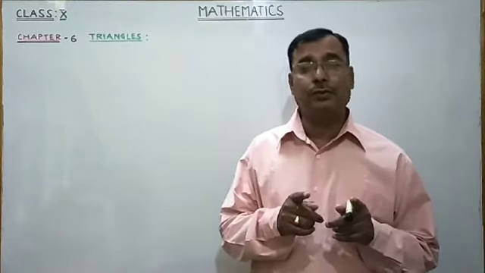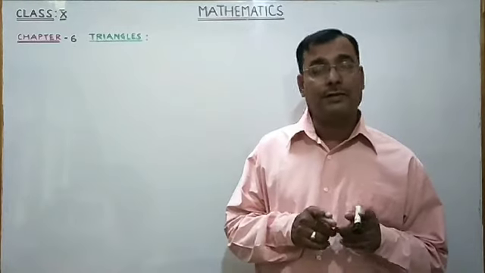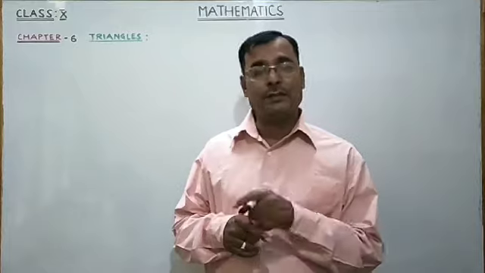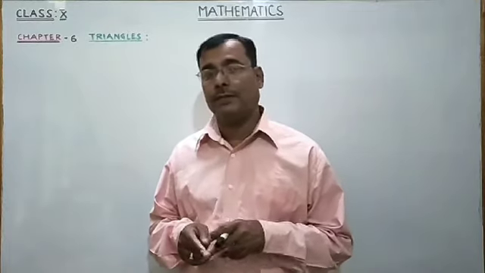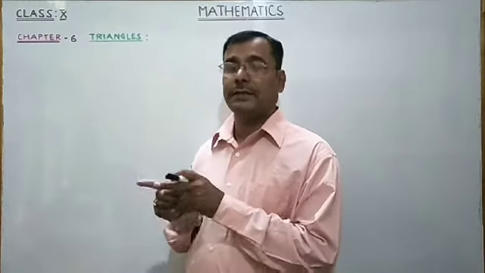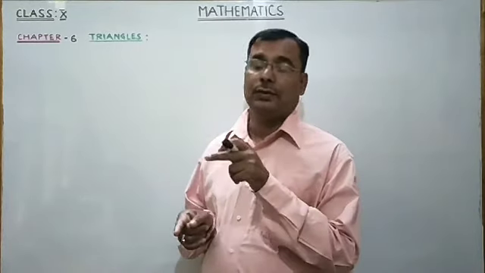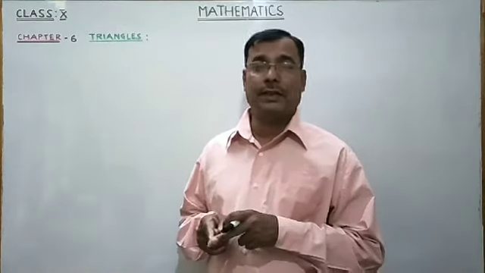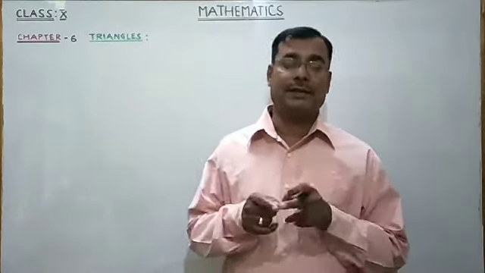Similarly, two circles of equal radii are congruent figures and also similar because they have the same shape. But two circles of different radii are only similar figures, not congruent, because they have different size.